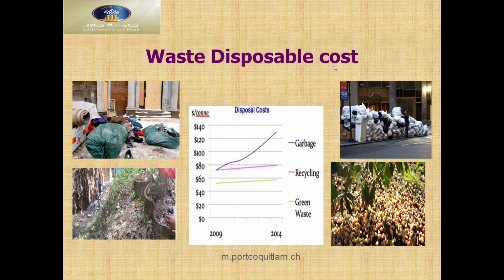See a waste disposable cost. You can see a waste disposable cost every year, 2009 and 2014, green waste, recycling, and garbage. It is an increasing trend in all of the world. So this is fruit waste, this is plastic waste, and also different types of fabrics, and the grass waste, and also crops waste. Yeah, you can see.